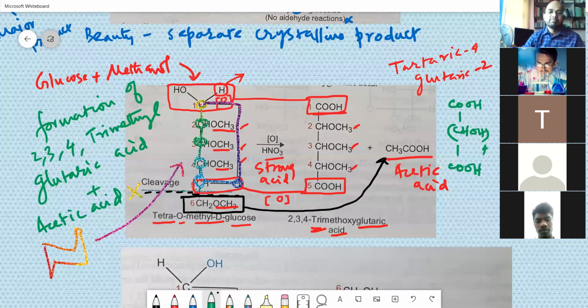It would be just a plain sorbitol or some other acid you would have got. But because there is a cleavage, an important point that you have to write is that because of the cleavage, it suggests that there is a 1,5 linkage. So as a result of that, you are getting the trimethoxy derivative. For the 6-membered ring, what should you write as an example?